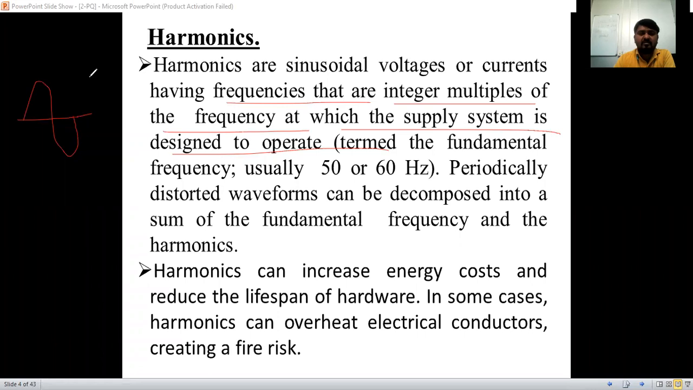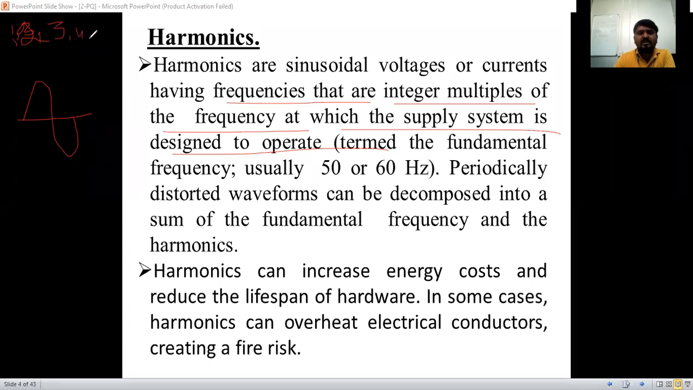Integer multiples means we are going to multiply the fundamental frequency. The fundamental is the first harmonic. Next we will go for the third. We can consider 1, 2, 3, 4 also. These all are harmonics only. In that, the odd harmonics are very harmful. We can consider that here.